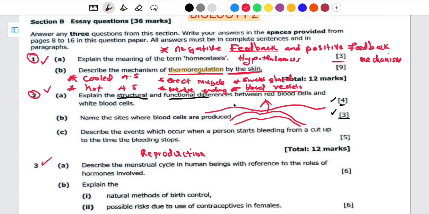And then apart from that, like I said, there are the hair follicles. These hair follicles have the erector muscles which attach to them. So what these erector muscles do is this: when it is cold, these erector muscles are going to relax. Then when it is hot, they are going to contract. Once they contract, they are going to pull the hair follicle to stand up. So when it is cold, the hair follicles fall down because the erector muscles relax. Okay. Then what about the nerve endings?